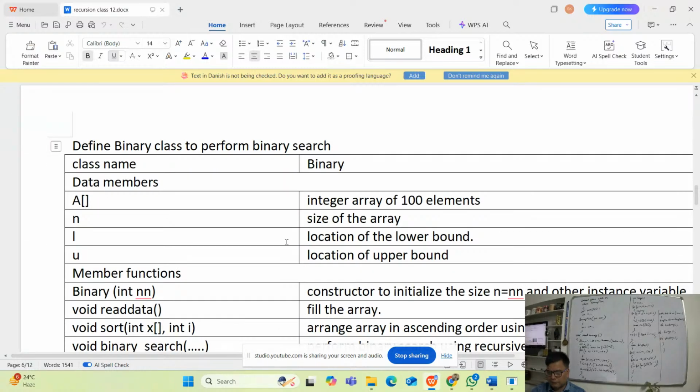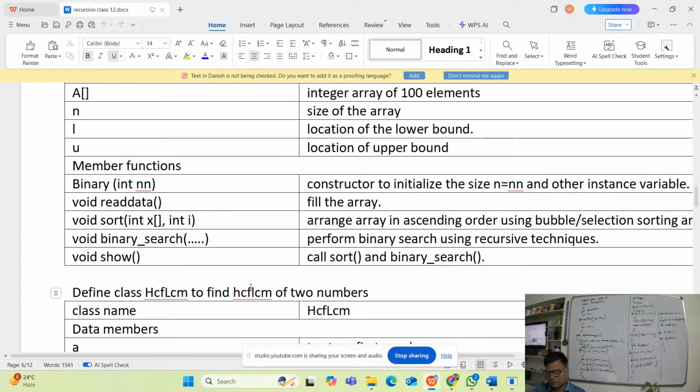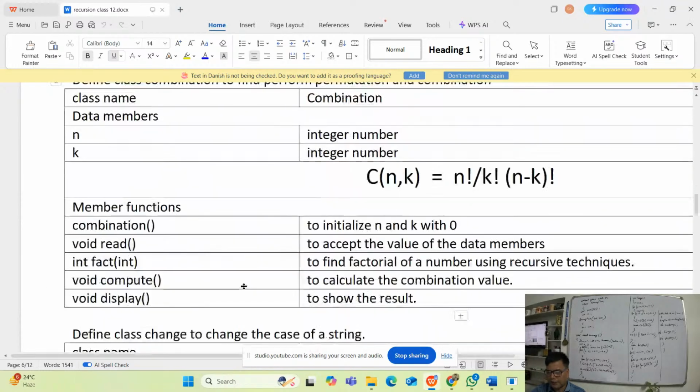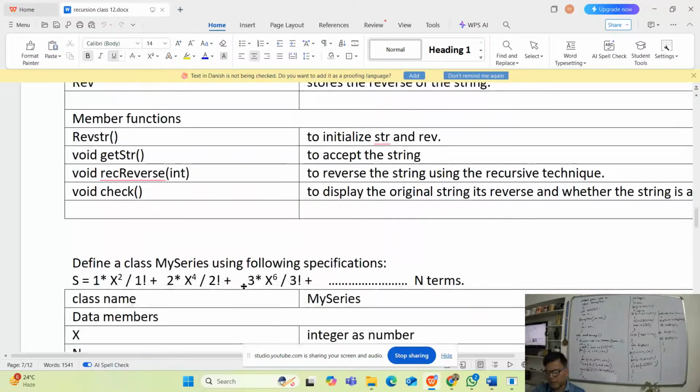Like again, you see your question, class name is binary, integer array of 100 elements, n is the size of the array, l is the lower bound, u is the upper bound. Member functions: binary(int n), void fill data to fill the array, void sort, void binary search. So you can get any of the questions, and accordingly you will be performing the specific task which is there.